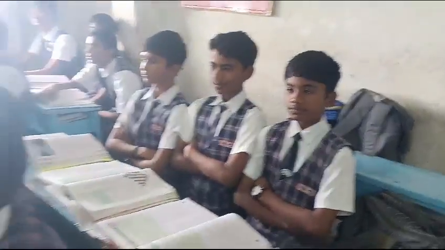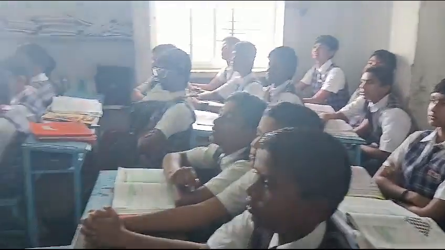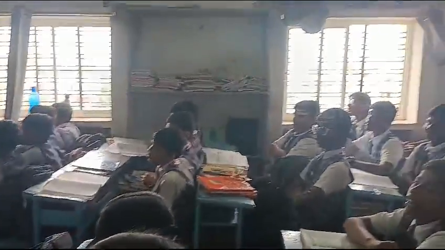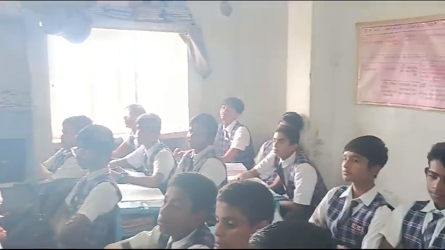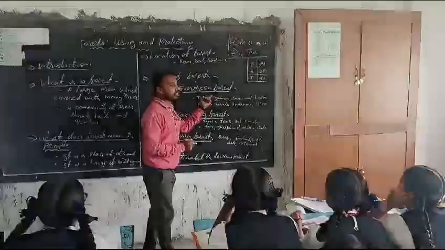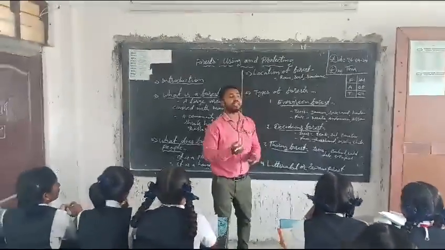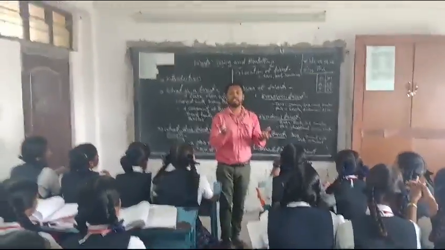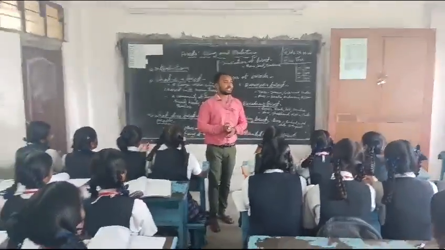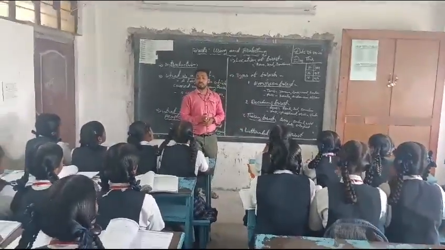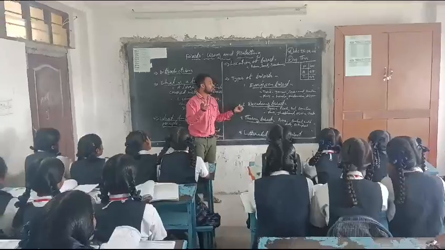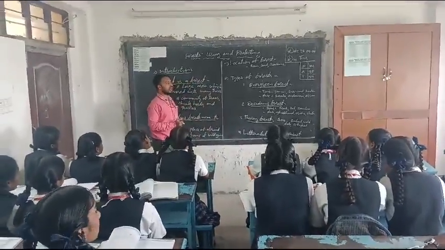Now, the evergreen forest, where is it available, what are the places we can see? The places we can see are Kerala and Assam. There are different places also. But where does this evergreen forest grow? It is the place where most of the time they get plenty of rain. In which region do they get it? Especially we see that in the equatorial region we get more rain. Therefore, we can understand the evergreen forest is also available there.